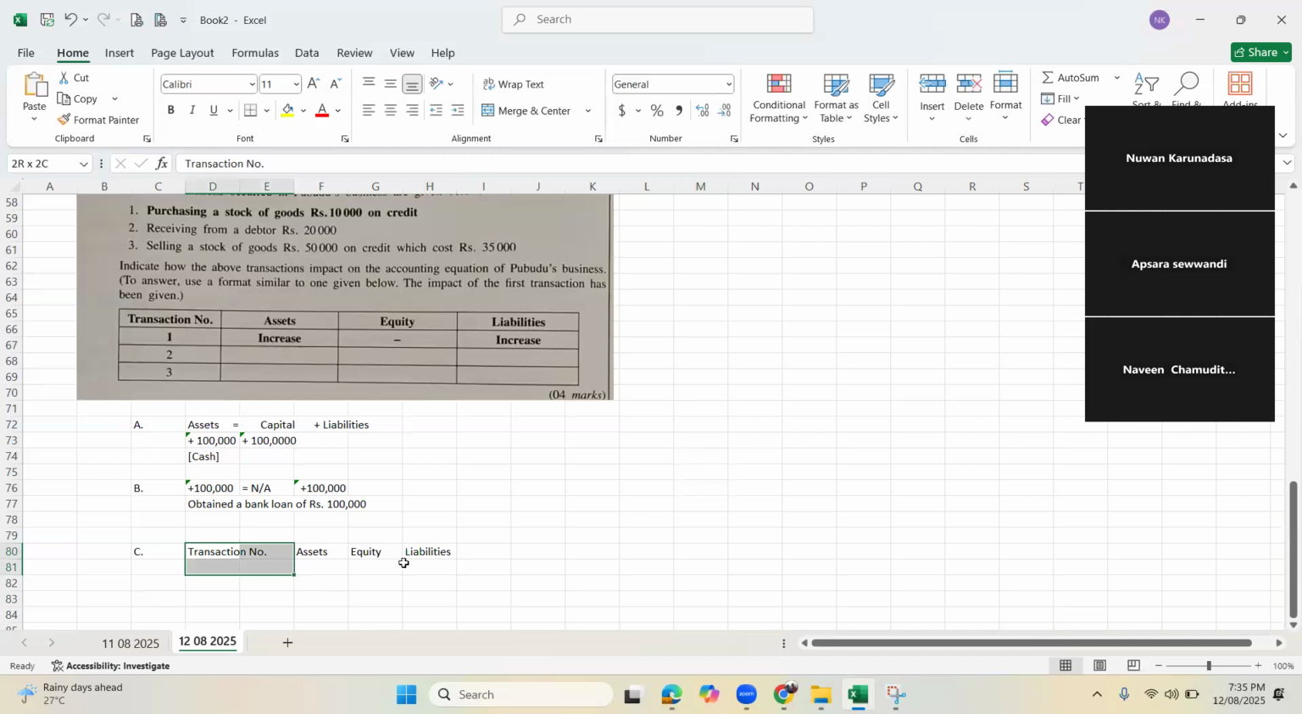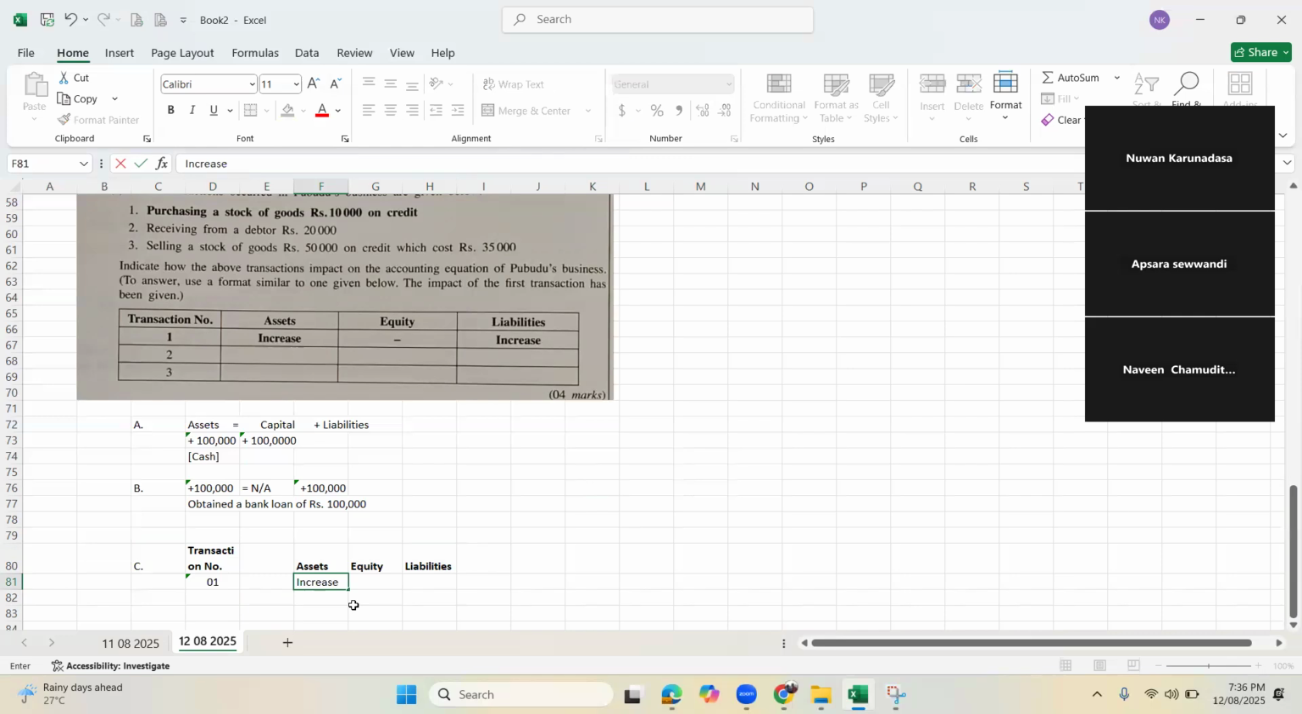Right, just think. First one, they have done it. We'll copy the answer. Asset increase. Then liability no change. We'll put a dash.